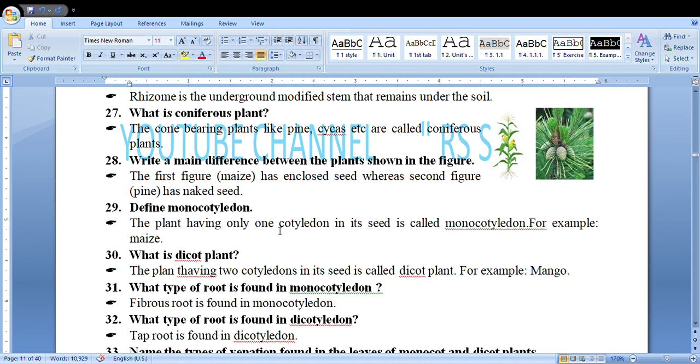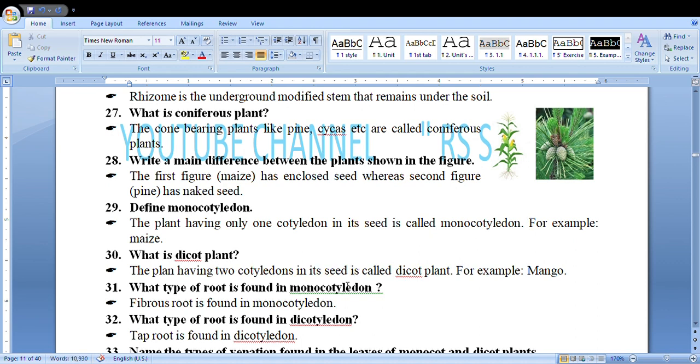Define monocotyledon. The plant having only one cotyledon in its seed is called monocotyledon. For example, maize. What is dicot plant? The plant having two cotyledons in its seed is called dicot plant. For example, mango.